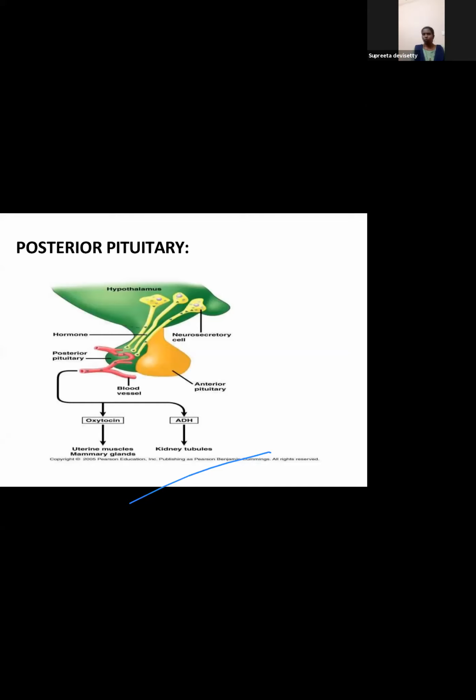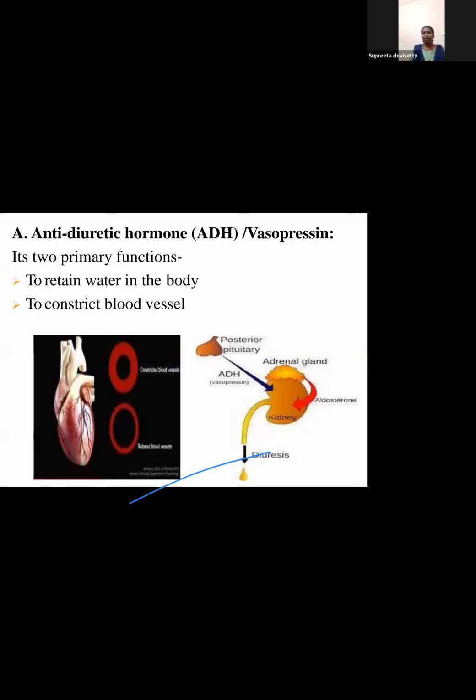Just a quick revision: anterior pituitary 6 hormones, intermediate pituitary 1 hormone, posterior pituitary 2 hormones. So 2 hormones, basically oxytocin and vasopressin. Vasopressin is also called the antidiuretic hormone. This vasopressin or ADH has 2 important functions, that is to retain water in the body. Water retention is done through ADH.